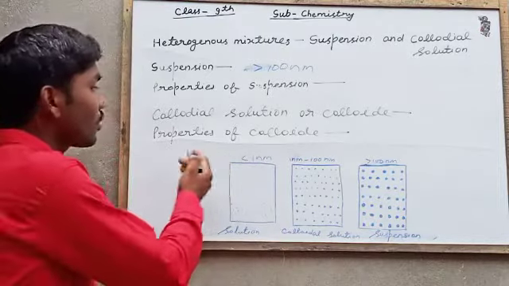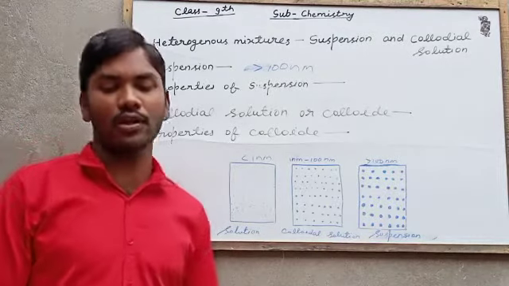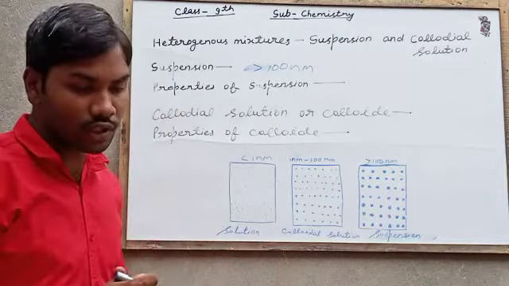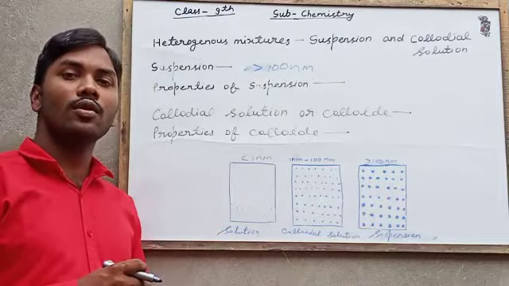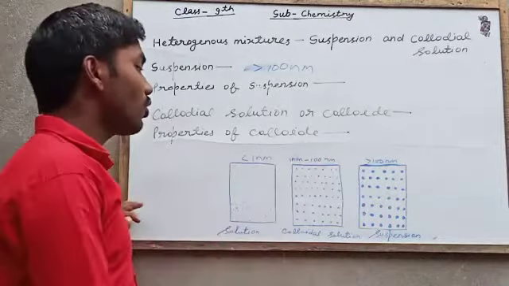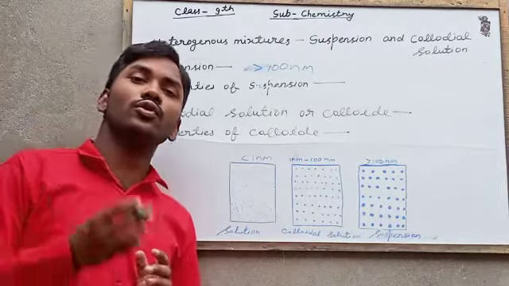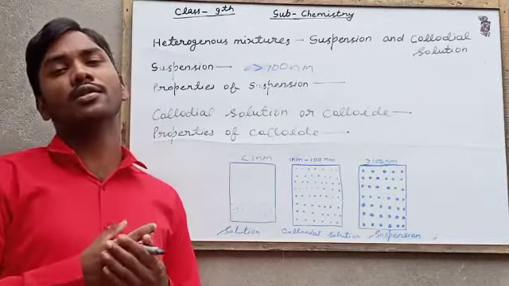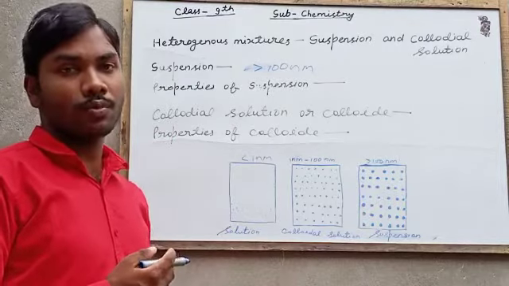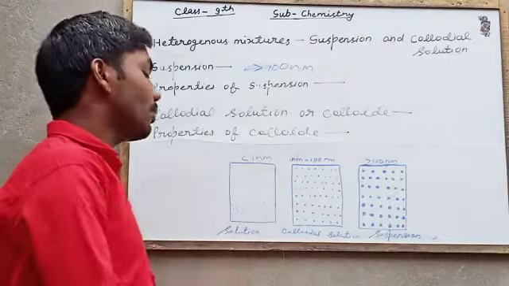After that, properties of colloid. What are the properties of colloid? A colloid is also a heterogeneous solution. Particle size of colloids is 1 micrometer to 100 micrometers. So they are much smaller and we can't see them with our naked eyes, but with some powerful microscopes we can see them.